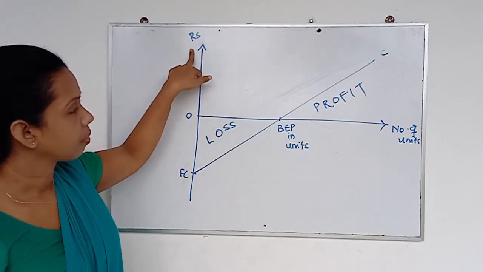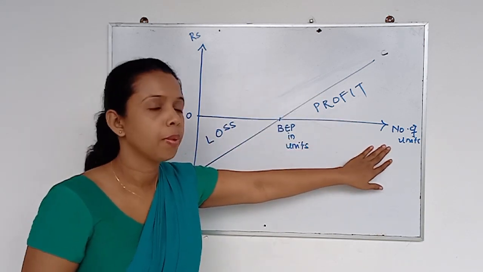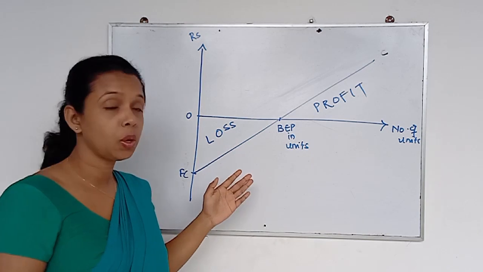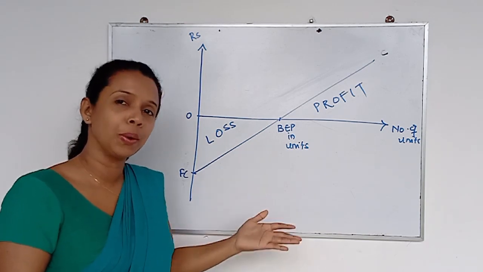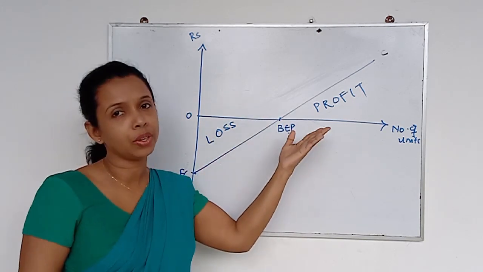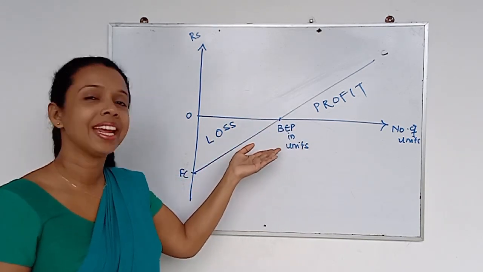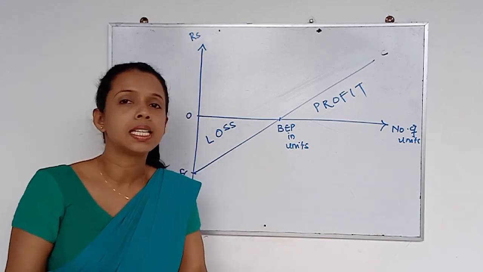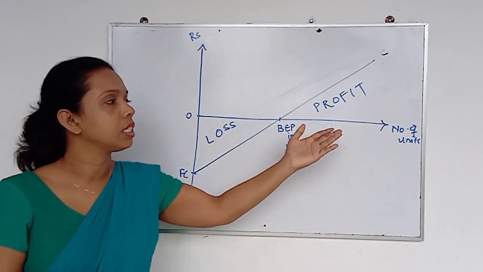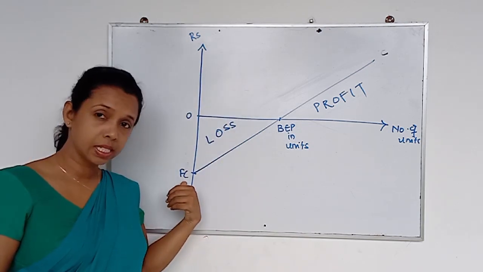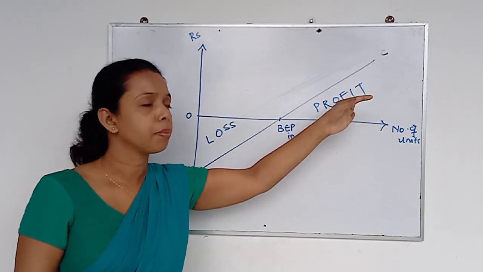Cost, volume, profit analysis. Straight away, when you look at this graph, you can find how your loss and profit are, what your break-even point is, and what amount you want to cover to achieve this break-even point. Simple. So you have this information: your cost, right? This is your cost, and the volume, profit.